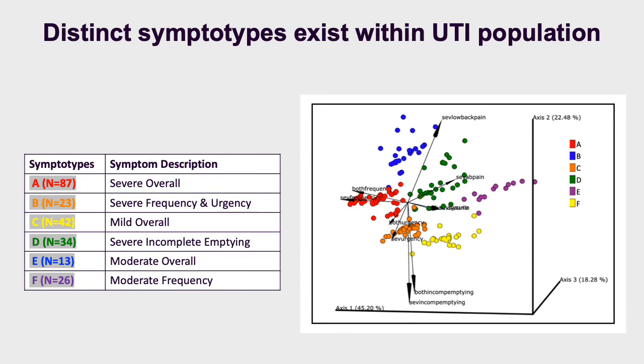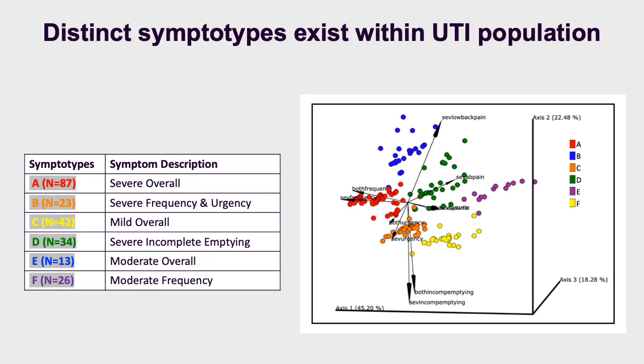PCOA of UTISA scores resulted in 6 distinct symptotypes, as shown here, and biplot analysis revealed the main UTISA components responsible for variation between symptotypes. These were the severity and degree of bother of urgency and incomplete emptying, severity of abdominal pain and lower back pain, severity and degree of bother of frequency, overall symptom severity, and the severity or degree of bother of dysuria.